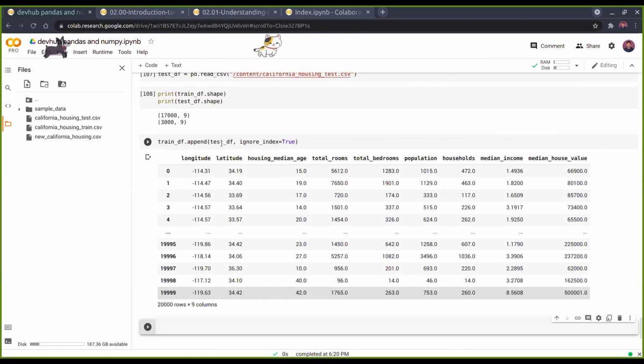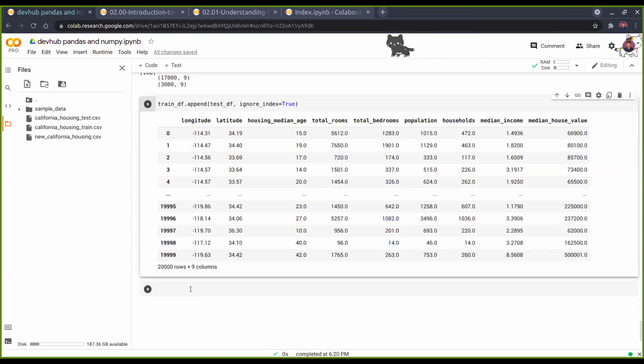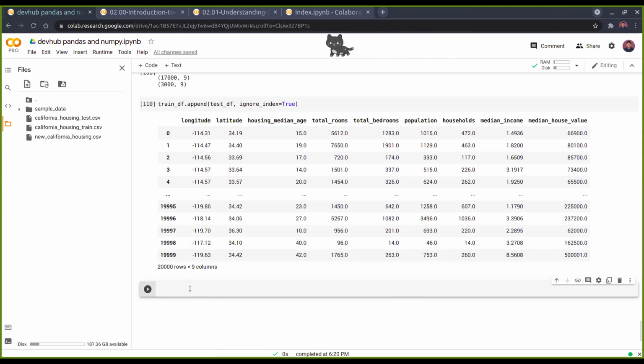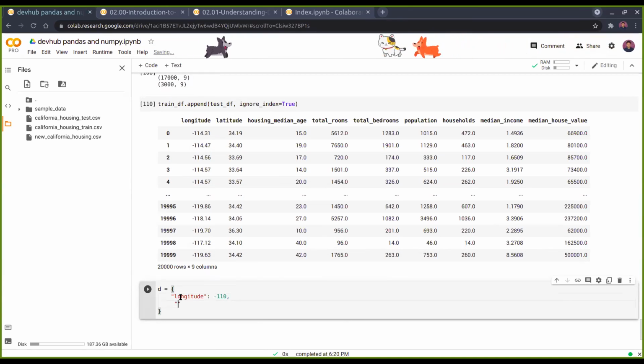Here we have appended a data frame. We can also append a dict. What is a dict? It's a hash table kind of thing, if you already know it in C or C++. I'll just show you in short what it is. You give curly brackets and then a string, let's say for example longitude, and you give a colon and say for example minus 110, and a comma, then again you write the next values.